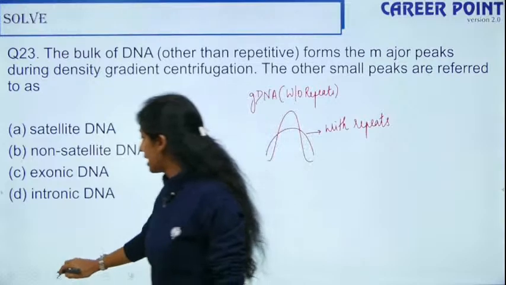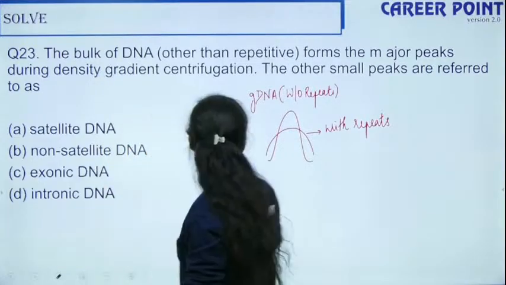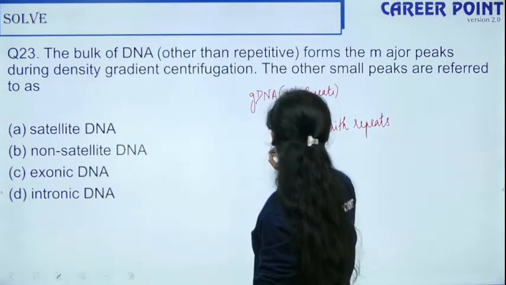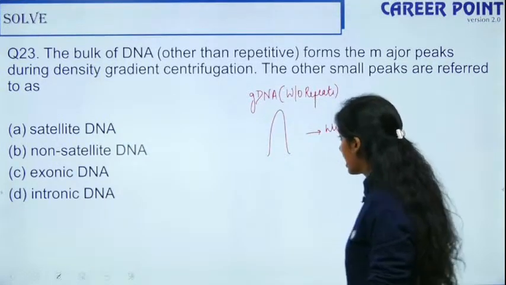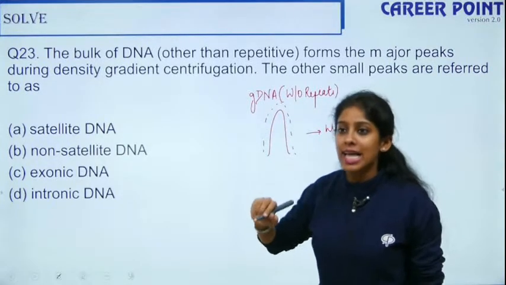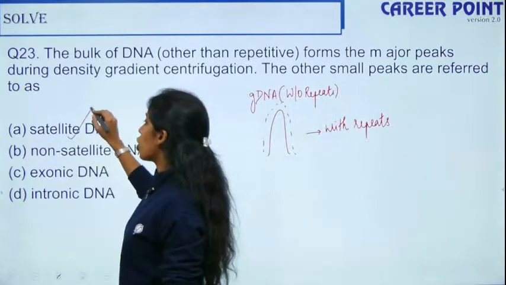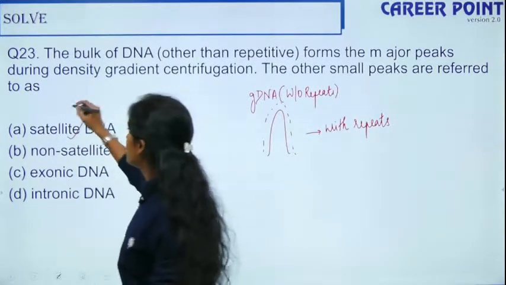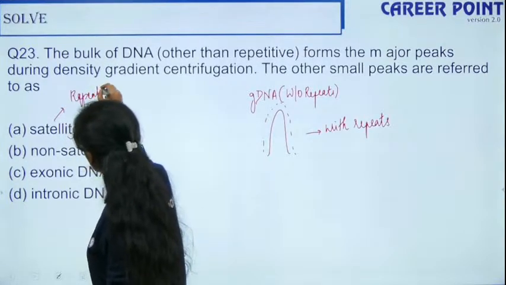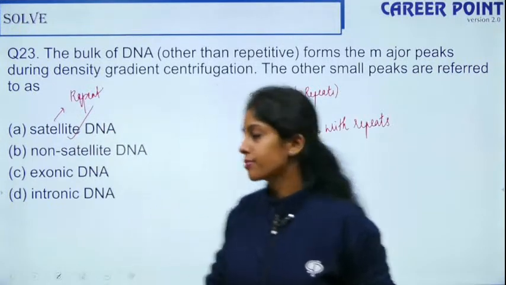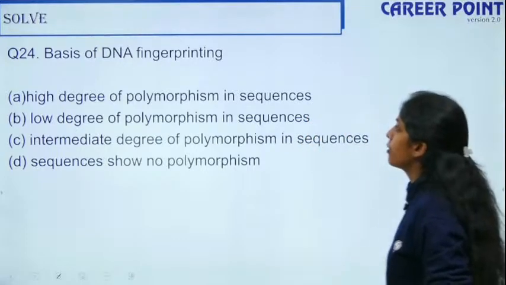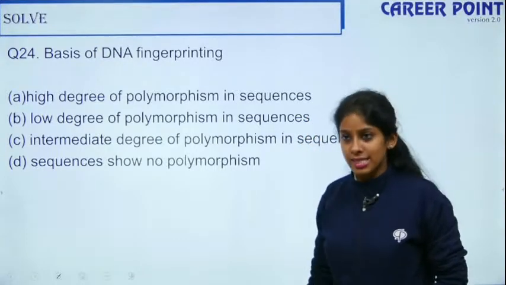So the major peak that you have is your genomic DNA. So the other small peaks that you have will be your satellite DNA. So the answer is option A. So satellite DNA refers to your repetitive DNA. Okay? Fine. So question number 24, the basis of DNA fingerprinting is high degree of polymorphism in sequences, low degree of polymorphism in sequences, intermediate degree of polymorphism in sequences, or sequences show no polymorphism.